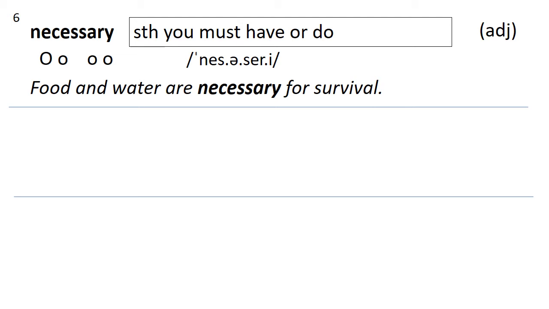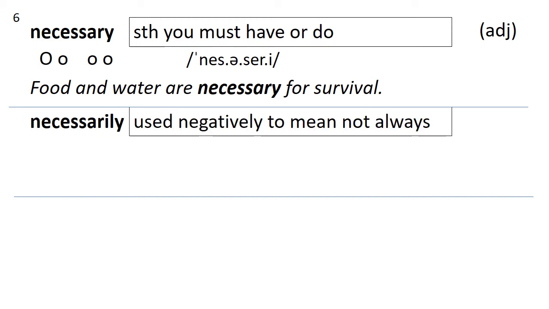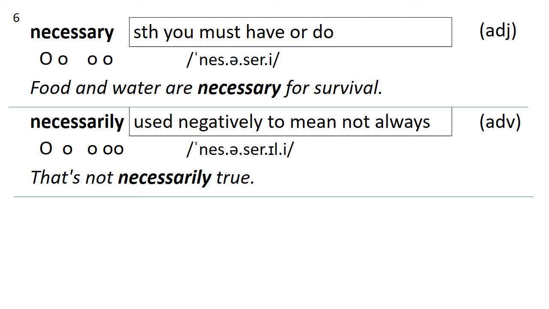So they are necessary. It has a word family, so we look at necessarily. But be careful, necessarily, it's used negatively to mean not always. So in other words, we often say not necessarily. It's an adverb, and it has 5 syllables, stress on the first. So look here, that's not necessarily true. Now, be careful, it doesn't mean that's not true. It means maybe it's true, maybe it's not true. What we know is that the speaker is saying it's not definitely true.